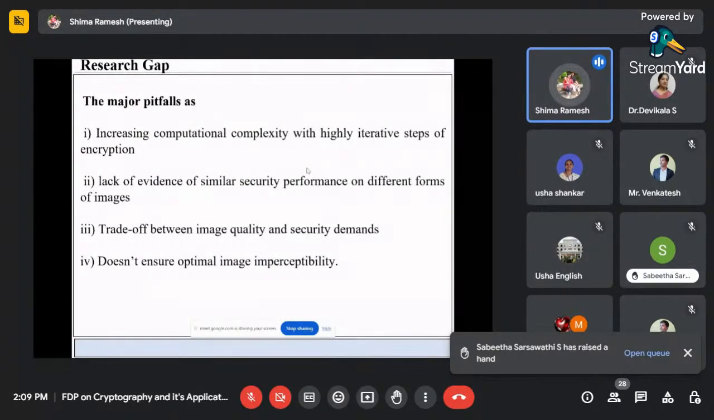So the major research gap, what I understood from this, as we already discussed yesterday, is how to decrease the computational complexity, which has a large number of iterative steps. This is a pitfall, so increasing computational complexity with high iterative steps is one thing we have to try to minimize in our algorithm. Other pitfalls are the lack of evidence of similar security performance on different forms of images, the trade-off between image quality and security, and not ensuring optimal image imperceptibility. These are the major pitfalls which I identified in this research area.